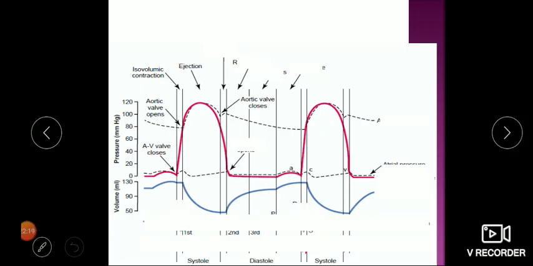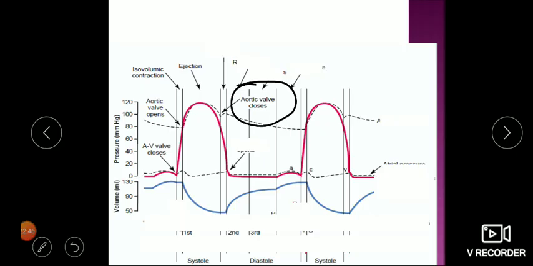Now this variation will obviously be there between individuals. As I have told you, top blood pressure is 120 on average, but it can be plus minus 10. It can be 110, it can be 130. Similarly, diastolic pressure is again 80 plus minus 10. It can be 70, it can be 90 also. But the basic concept of valve opening and closure is simply changing the gradient.